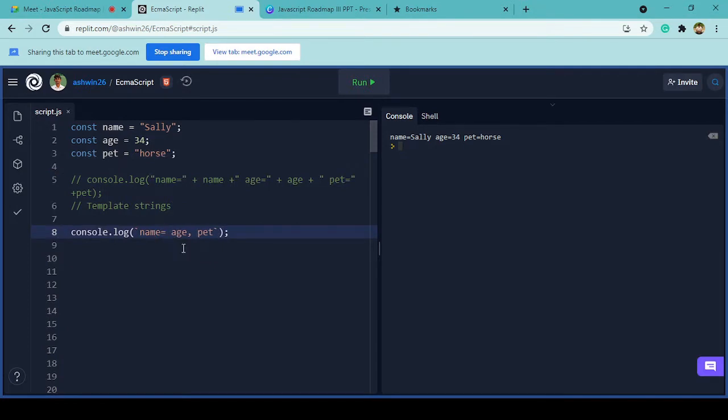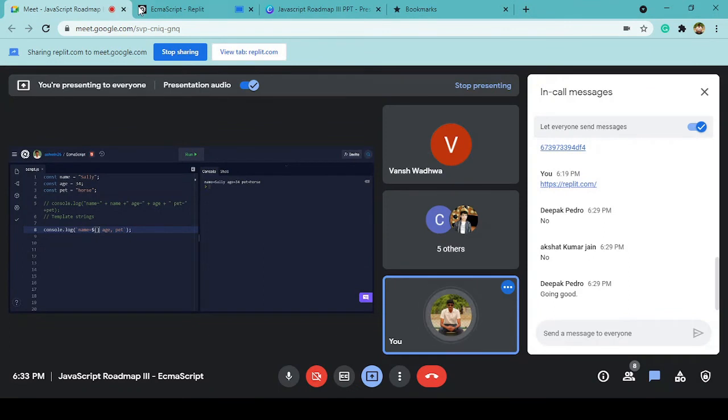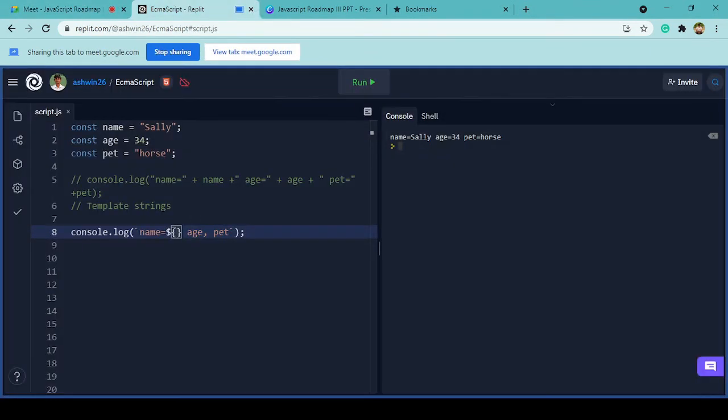Okay, so let me show you the syntax. Whenever you want to output a variable, you have to use syntax something like this. We'll be using a dollar sign followed by curly braces. Whatever is inside the template string will be given as output as it is, just like how we were giving the quotation marks, right?